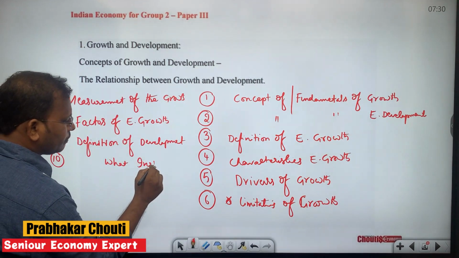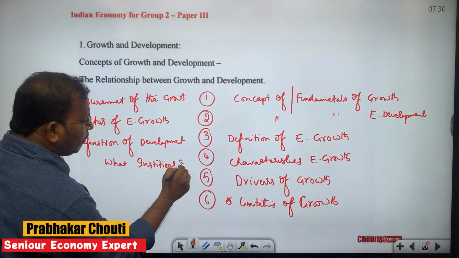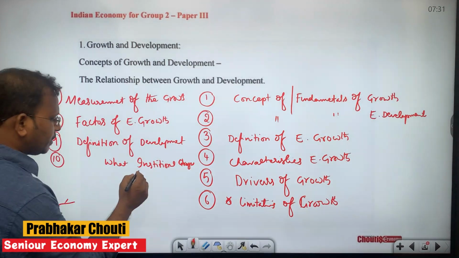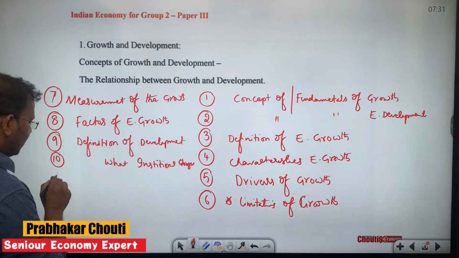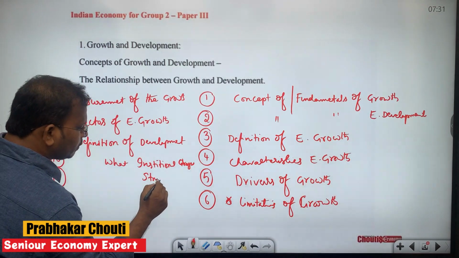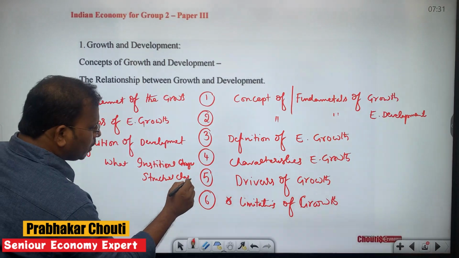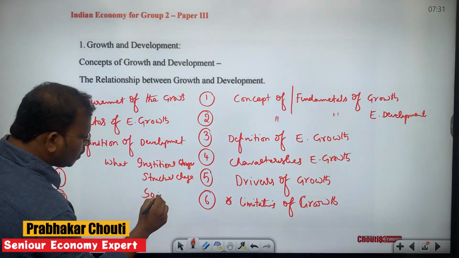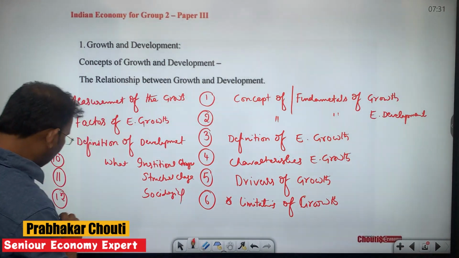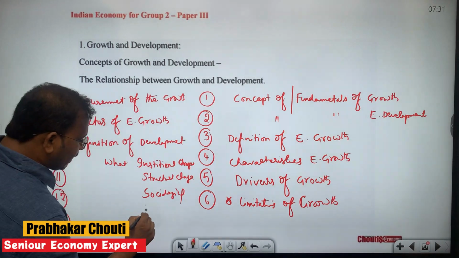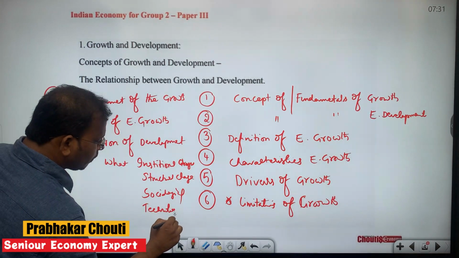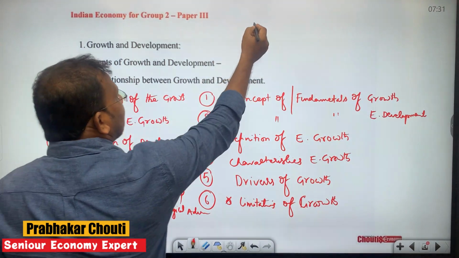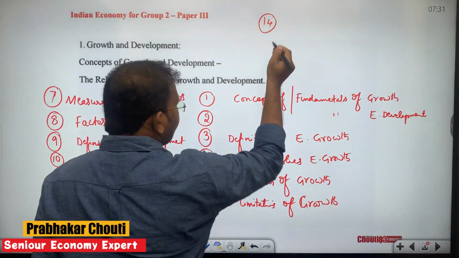Then, as part of economic development, we will go through what institutional change is, because economic development requires institutional change. Our next subtopic is structural change. What is structural change? Then our next subtopic is sociological change. Then the next subtopic is technological advancement. What is technological advancement?